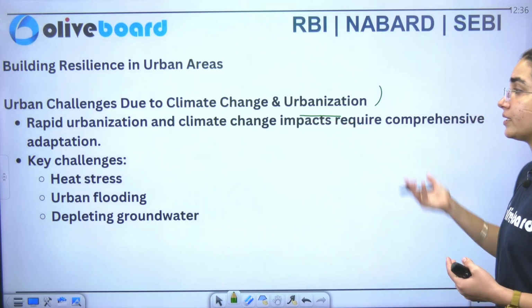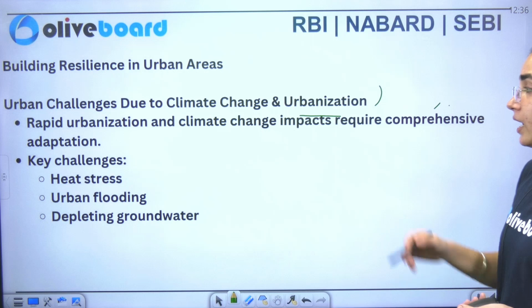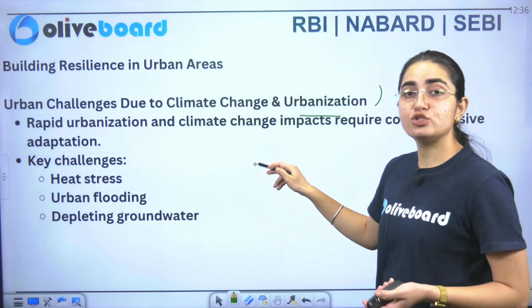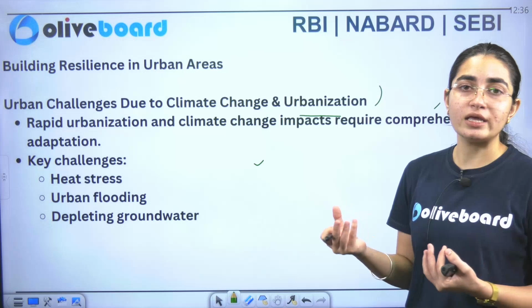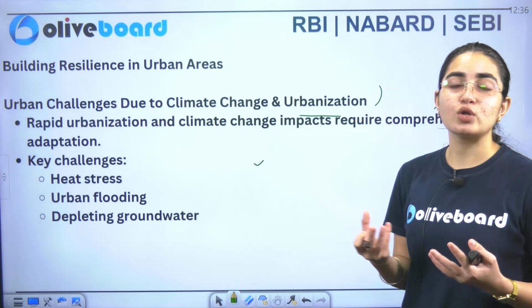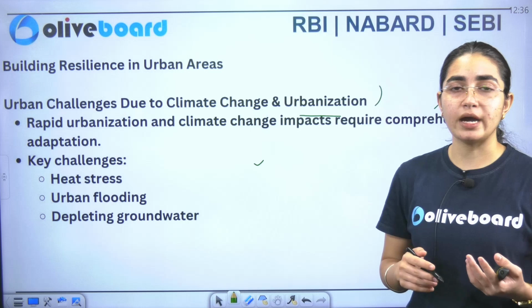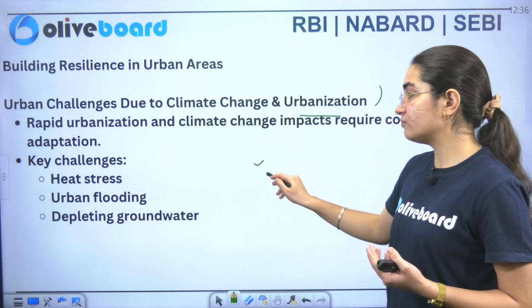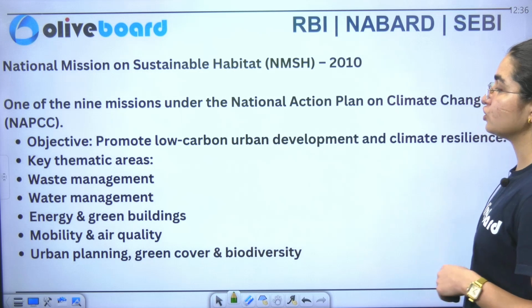Now we'll go through it. So rapid urbanization has impacted your comprehensive adaptation, and the key challenges here are: one, heat stress. Now summers are coming, we know how Delhi is going to be, specifically your northern areas, and not about northern areas only, your south is also getting impacted out of it. Now we have urban flooding as well as depleting groundwater also. These are the many challenges.